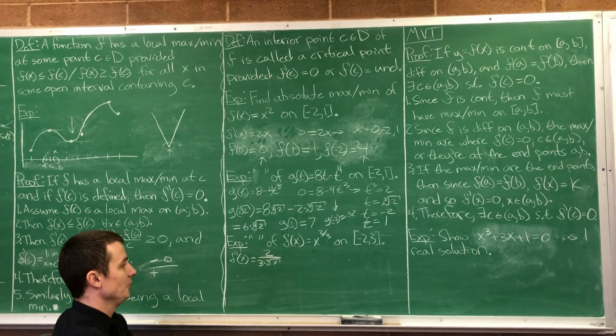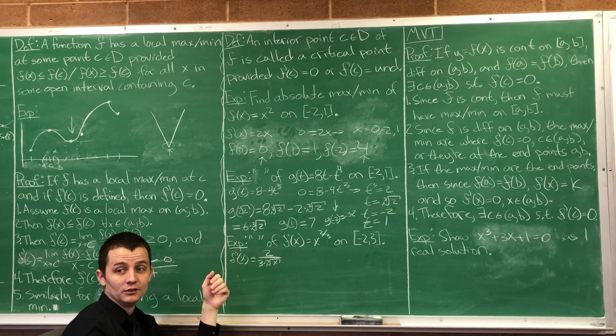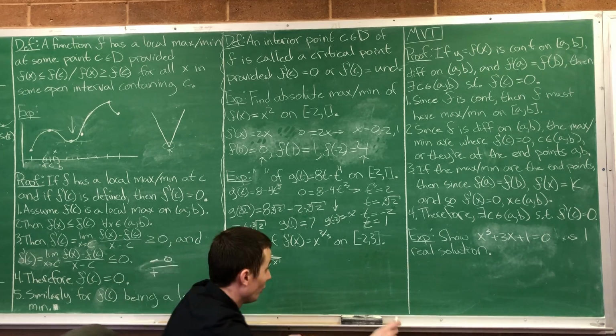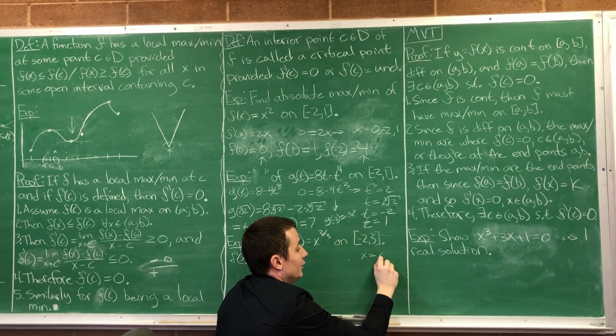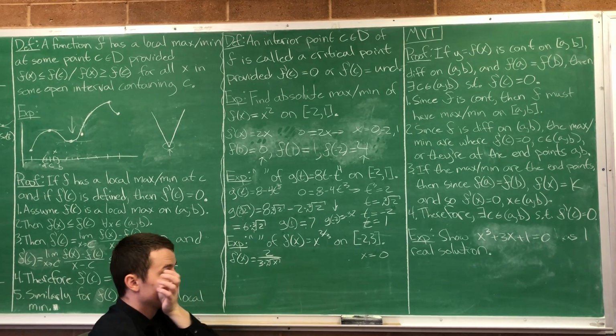Okay, anyways, where is this derivative equal to 0? When x is 0? Oh, no. When x is 0, it's undefined. So x equal to 0 is one of the places where we could have a max or a min. But where's the derivative 0?